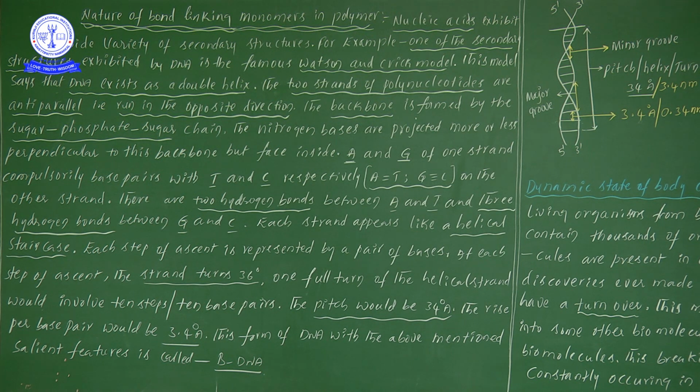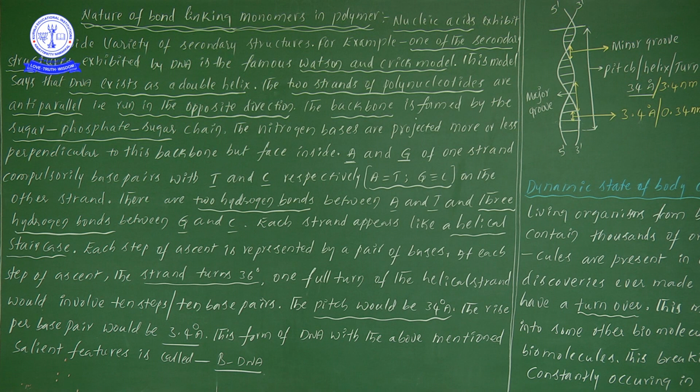So one turn, with 36 degrees for each step and 10 steps, is 36 into 10, so a 360 degree angle. Next, the pitch would be 34 angstroms. Pitch I will show you diagrammatically. The pitch would be 34 angstroms.